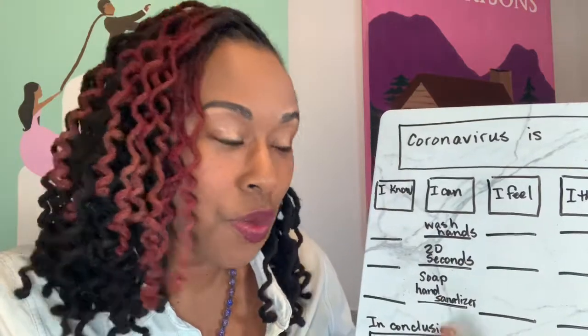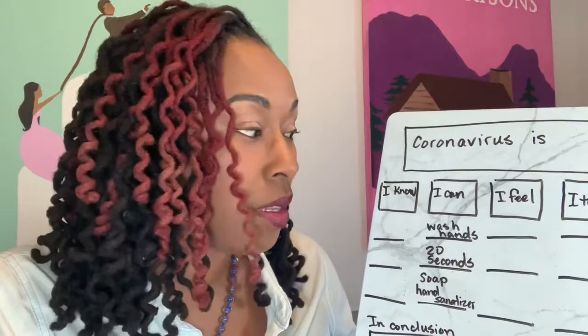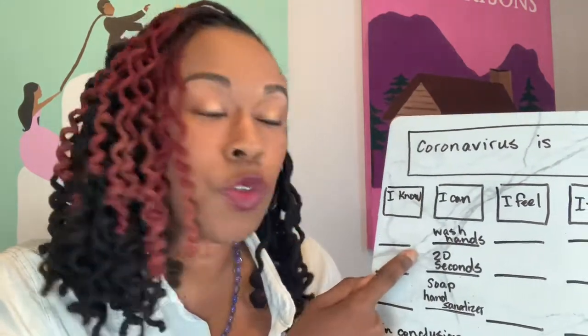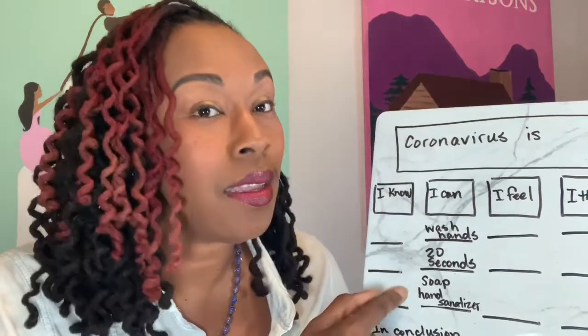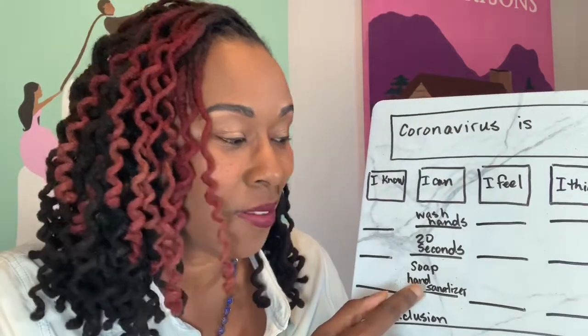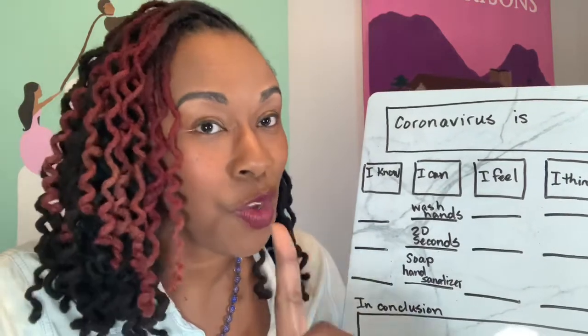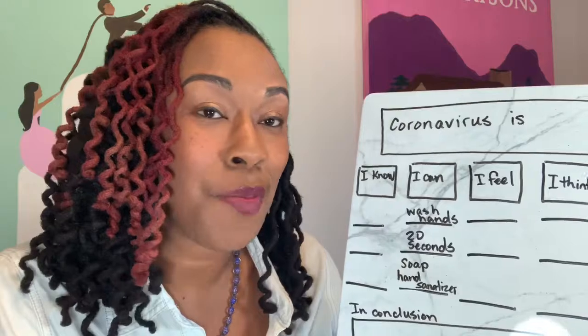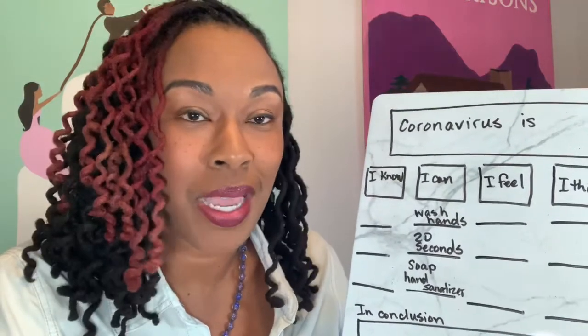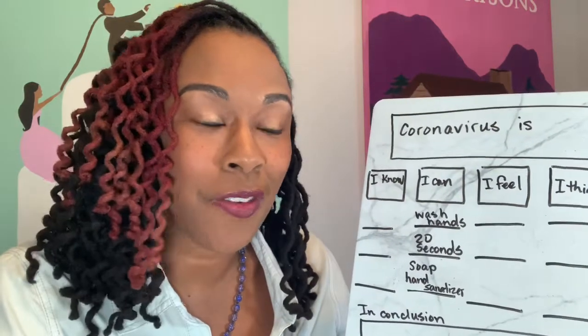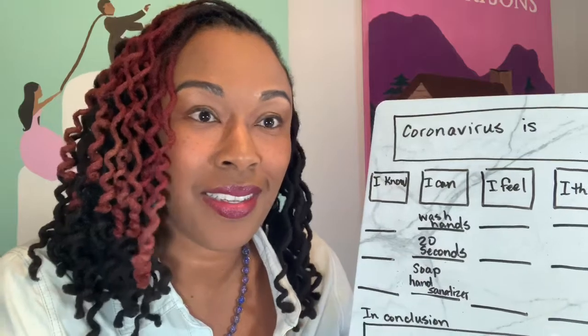And if I wanted to, I could put the word sanitizer in there. I can wash my hands for 20 seconds with soap and use sanitizer. That is an elaborated and extended sentence. It's still one sentence, but it's a lot more complex than just, I can wash my hands. And that is what we're going for. We want sentences that have details.